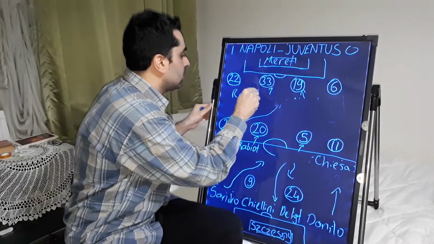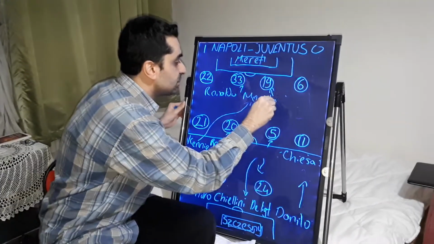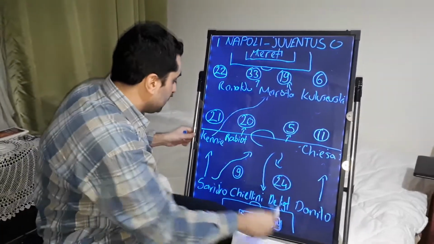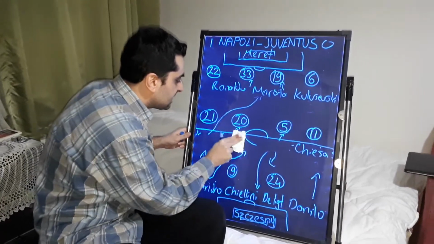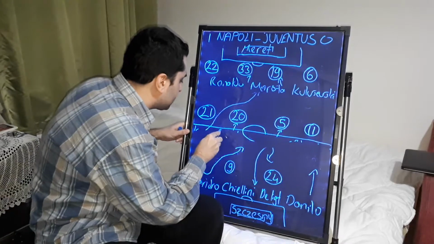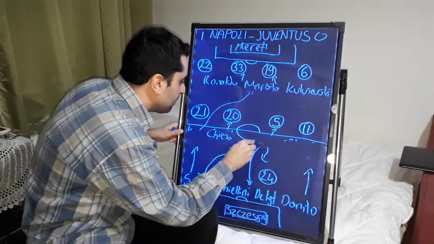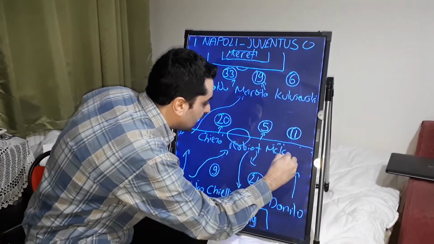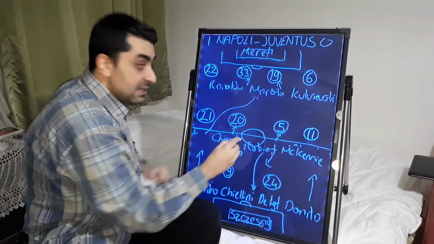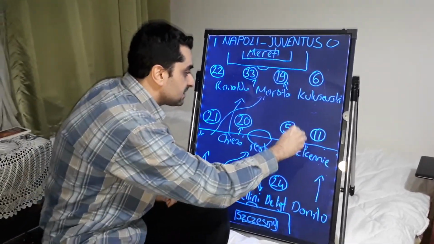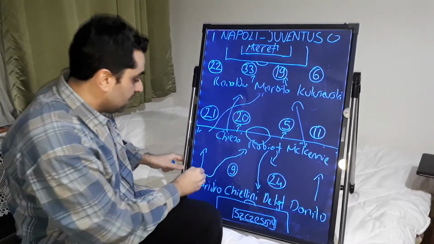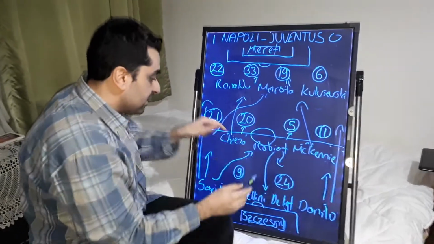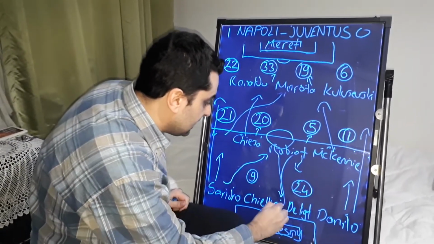After this substitution, Ronaldo, Morata and Kulusevski played up front together. On the midfield, Rabiot, McKennie and Chiesa played together, these three. Chiesa played close to the left, Rabiot played in the center of the midfield, and McKennie played close to the right. Every time Chiesa and McKennie supported the attacks together, Sandro and Danilo came to the Napoli half of the pitch, and Rabiot came between Chiellini and De Ligt.